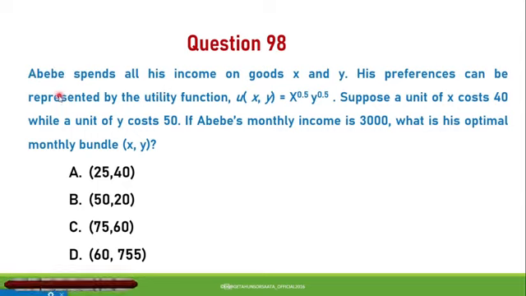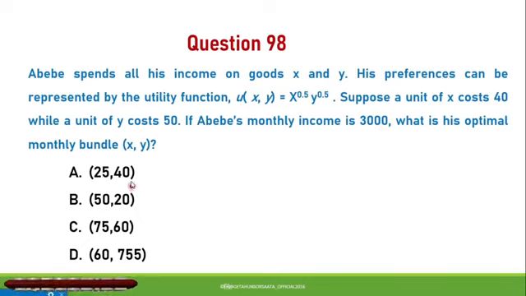Here it is: Abebe spent all his income on good X and Y, and his preference can be represented by the utility function U, which is X to the power of 0.5 times Y to the power of 0.5, and suppose a unit of X costs 40 while a unit of Y costs 50. If Abebe's monthly income is 3,000, what is his optimal monthly bundle X, Y?